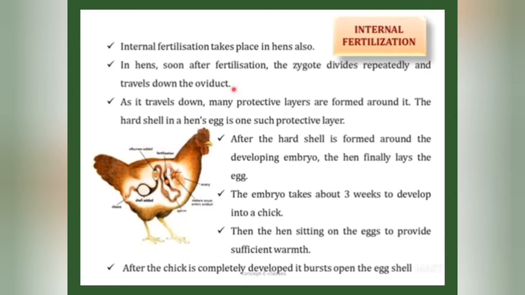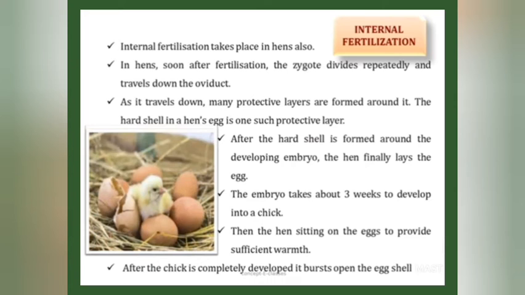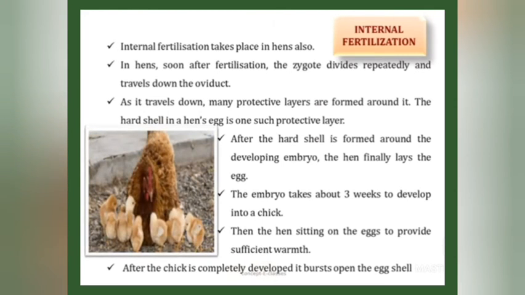In hens, soon after fertilization, the zygote divides repeatedly and travels down through the oviduct. As it travels down, many protective layers are formed around it. This hard shell which is found in the hen's egg is one such protective layer. After the hard shell is formed around the developing embryo, the hen finally lays the egg, and the embryo takes 3 weeks to develop into a chick. Then the hen sits on the egg to provide sufficient warmth, and the development of the chick takes place inside the eggshell during this period. And after the chick is completely developed, it bursts open the eggshell.